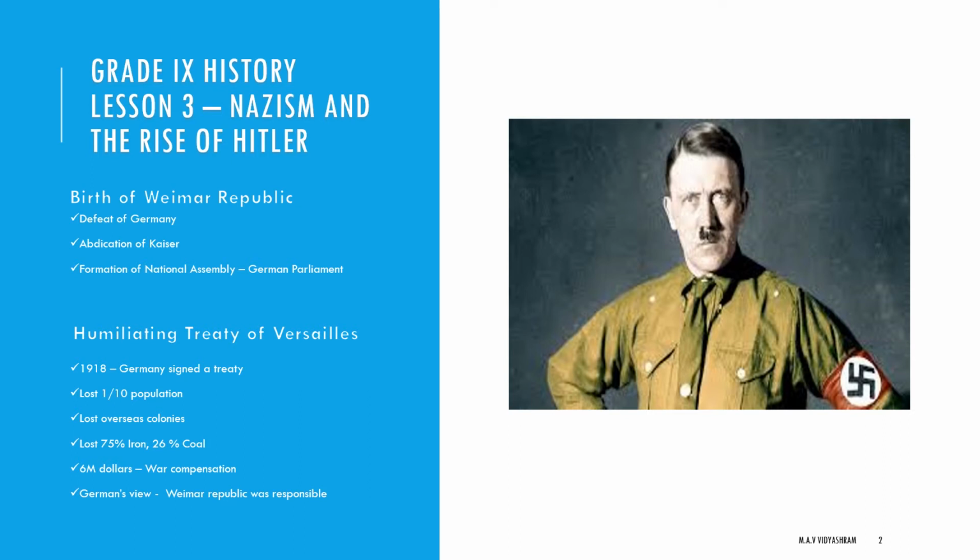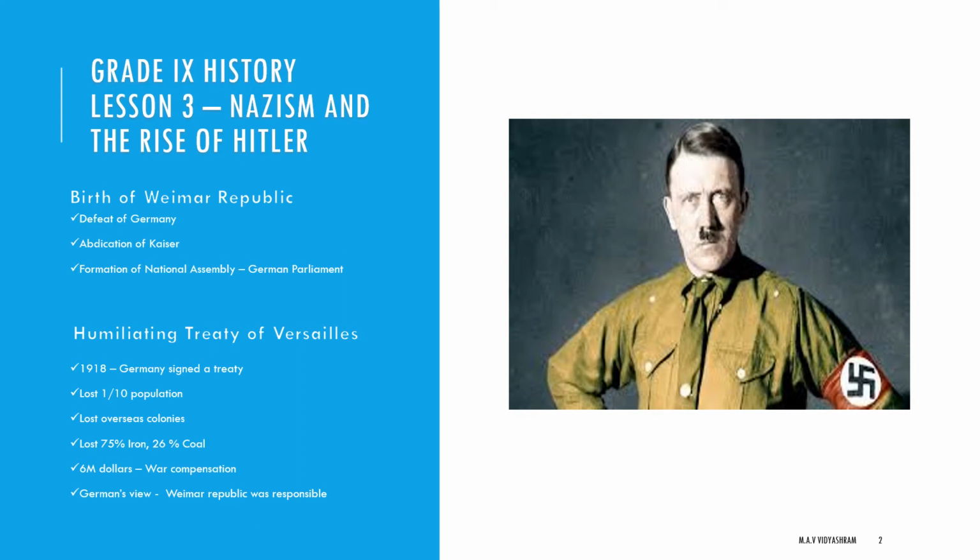Next, we have to see the humiliating Treaty of Versailles. After the end of the First World War, the peace treaty at Versailles was made with Germany by the Allies. This was a humiliating treaty. What do you mean by humiliating? It was meant to suppress the German people. Let us see what they are.